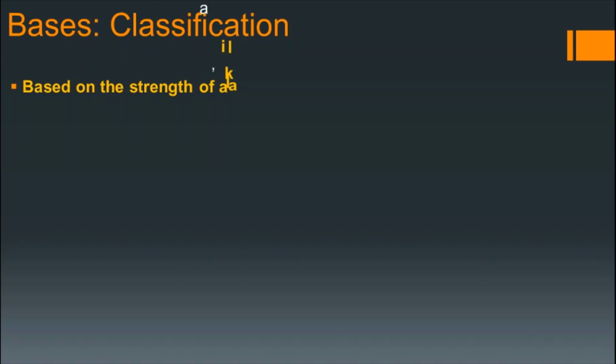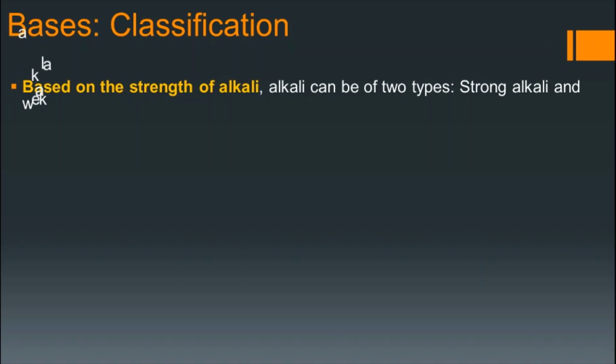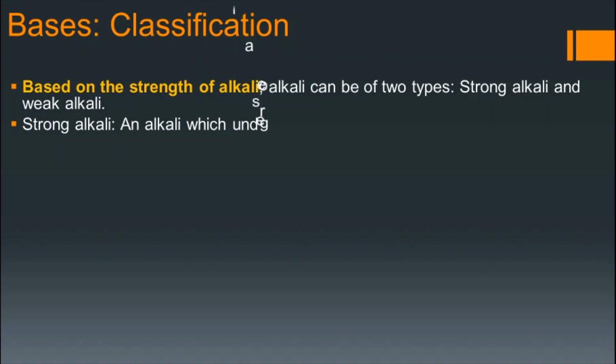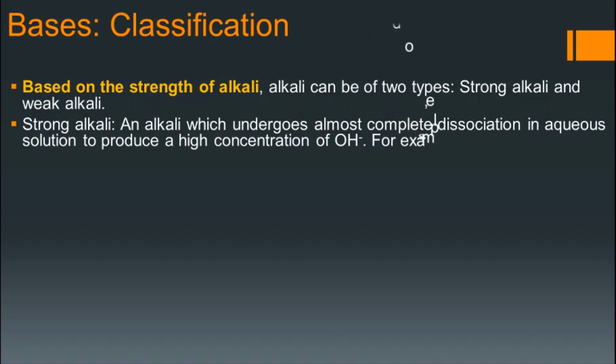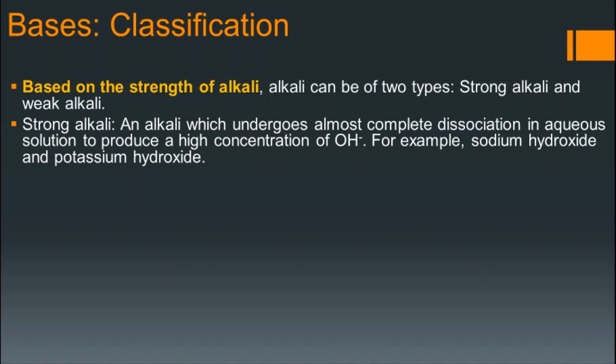Bases, on the strength of the alkali, we can classify alkali into two types, that is strong alkali and weak alkali. The concept is the same. It depends upon the strength of the OH minus ion. So a strong alkali is an alkali which undergoes almost complete dissociation in aqueous solution and produces a high concentration of OH minus ion. For example, sodium hydroxide, potassium hydroxide.